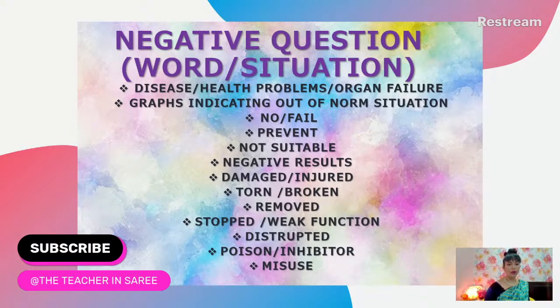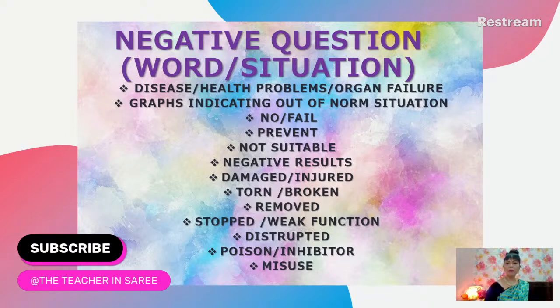Then after that, you have the word removed. A certain organ has been diseased and they have removed it. So what will happen to the function of that system? That is also a negative statement question. Stopped. Something has stopped functioning. That is something very negative. Disrupted. Some balance has been disrupted, some process has been disrupted. So you must be able to give some prediction of what will happen.